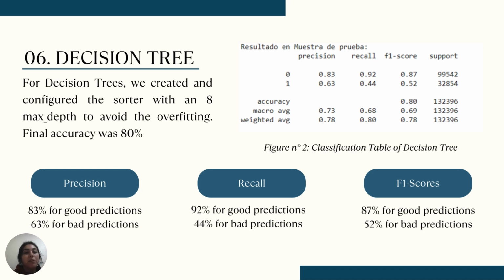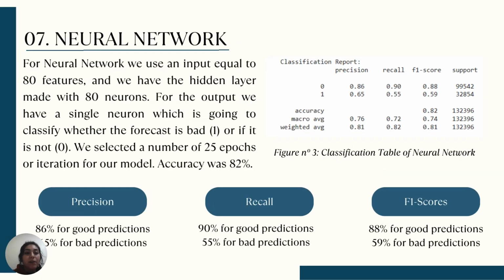And finally, for the neural network, we use an input of 80 features, and we have a hidden layer made with 18 neurons. For the output, we have a single neuron, which is going to classify whether the forecast is bad, with the number one, or if it is not bad, in other words good, with the number zero. We selected 25 epochs, or iterations, for our model.